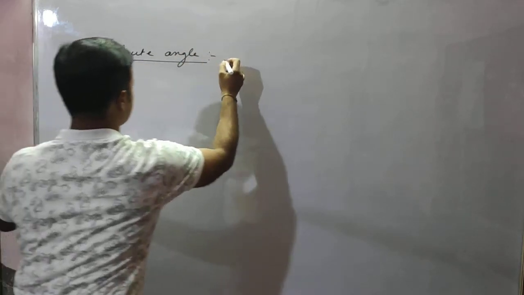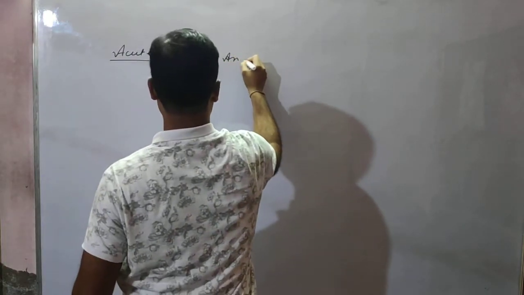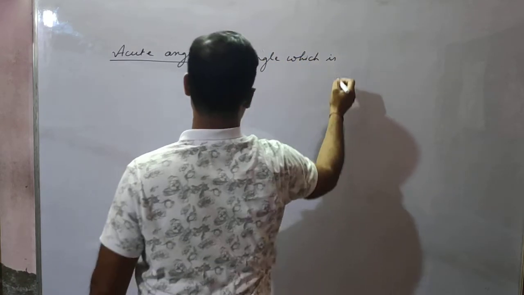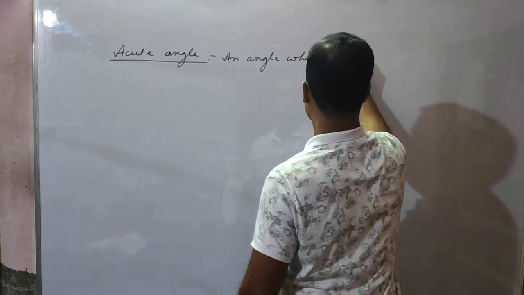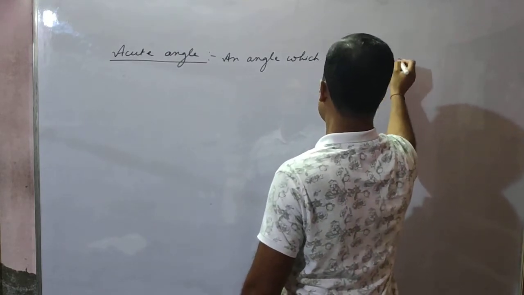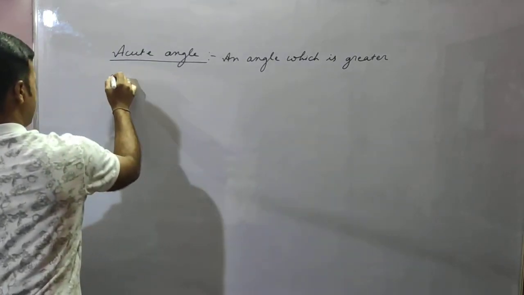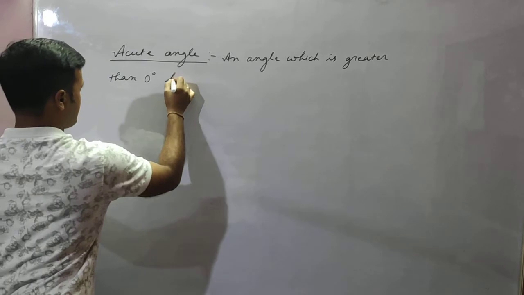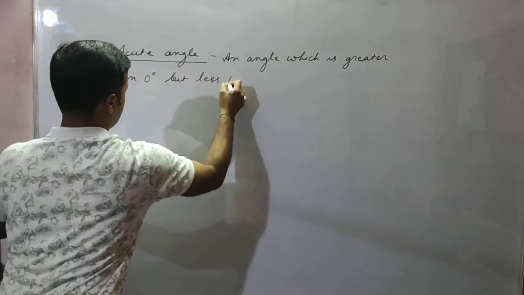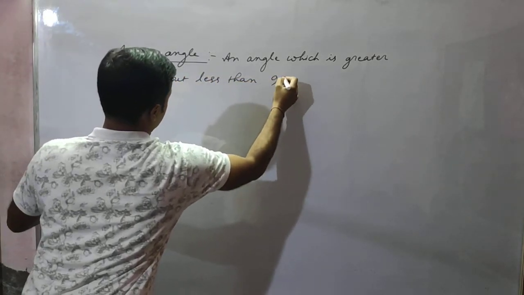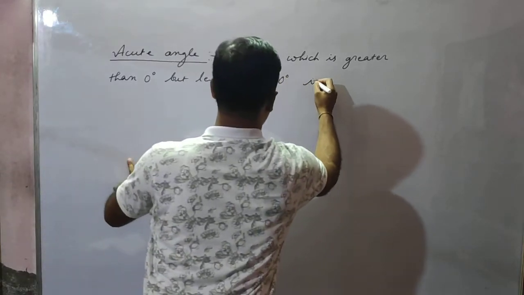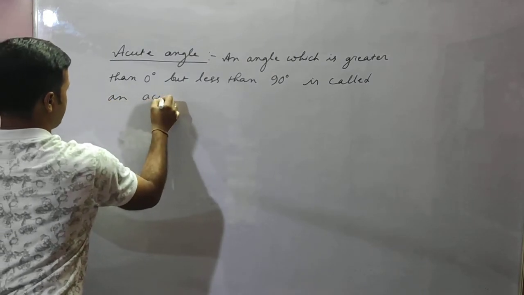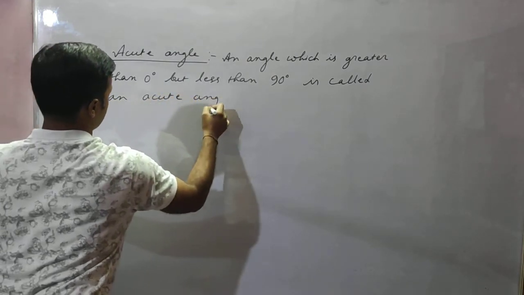So acute angle: an angle which is greater than 0 degree but less than 90 degree is called an acute angle.